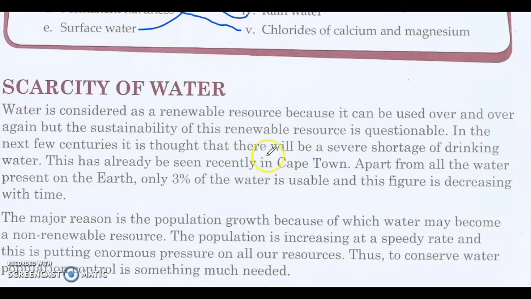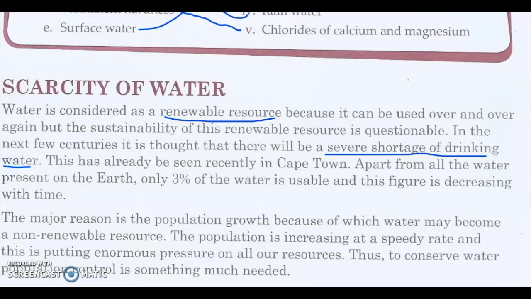Now let's go to scarcity of water. Water is considered a renewable resource, that we learned, because it can be used over and over again. But the sustainability of the renewable resource is questionable. In the next few centuries, it is thought that there will be a severe shortage of drinking water. We have to take care of our water reservoirs. This has already been seen in Cape Town, South Africa.